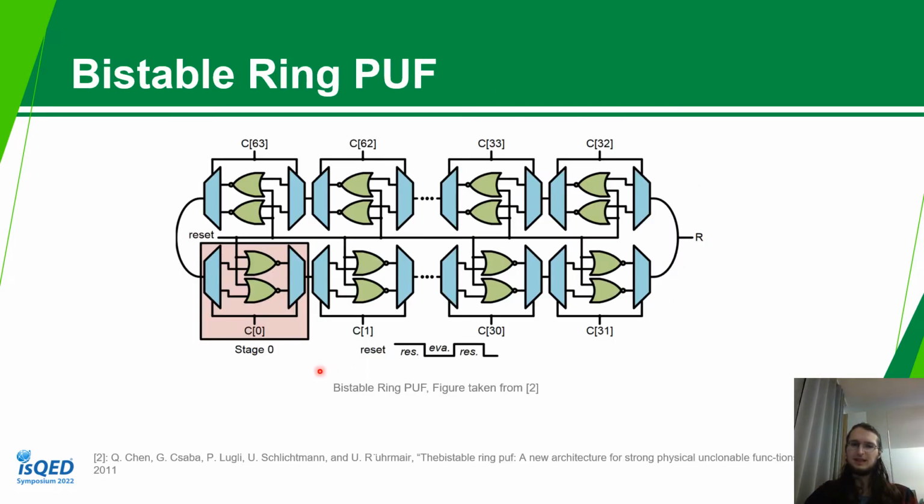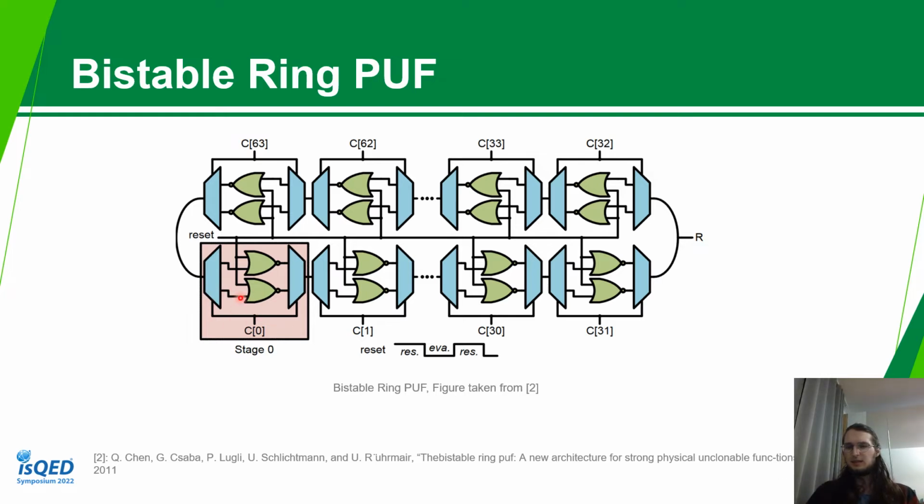The last PUF I would like to introduce is the Bistable Ring PUF. This PUF is not built based on the Arbiter PUF, but instead uses a bistable ring of inverters. If we focus on these small elements here, we have these small blocks. We have two elements inside. We can basically think of each of them as an inverter, and the challenge basically chooses which one of these two inverters we use. And then we do this for every block we have, and then we basically have a ring of inverters.